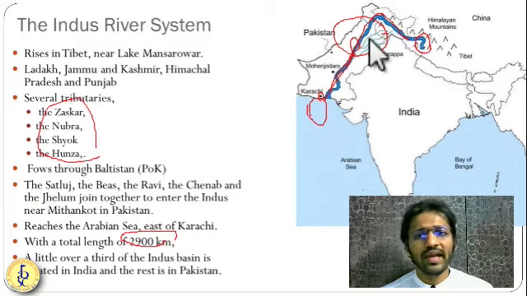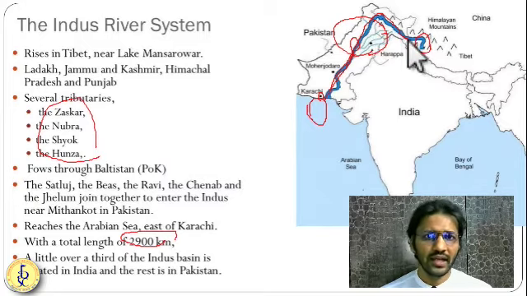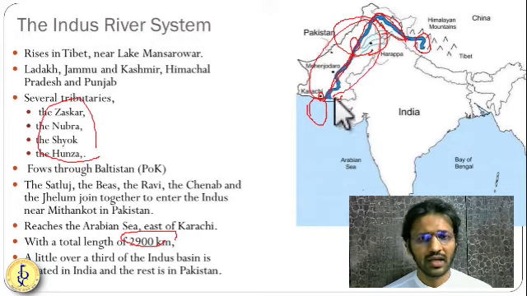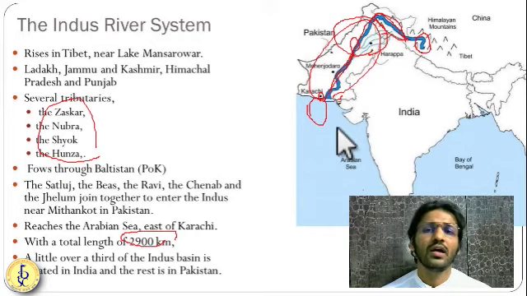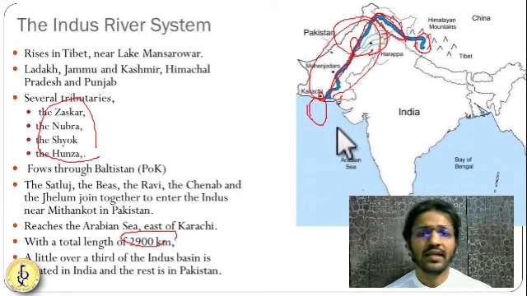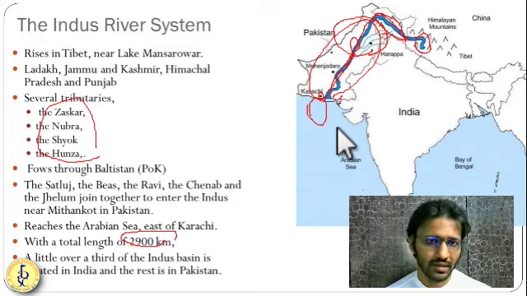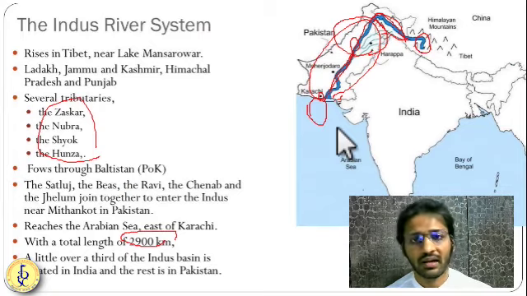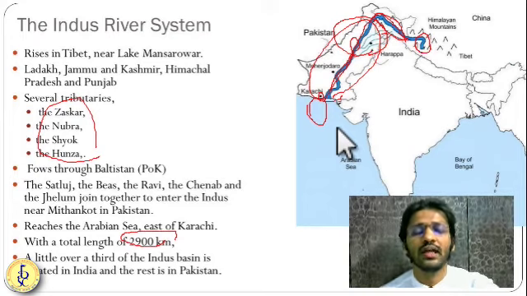India has just one third of the basin, and maximum basin is occupied by Pakistan. So almost let us say 80% of the basin is in Pakistan. So Indus is the lifeline of Pakistan. It is also a lifeline for the northern states of India like Punjab, Jammu Kashmir, and Ladakh. It is also their lifeline.